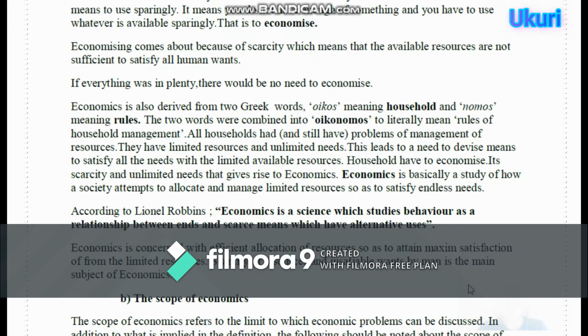Economizing comes about because of scarcity, which means that the available resources are not sufficient to satisfy all human wants. So if everything was in plenty, there would be no need to economize.